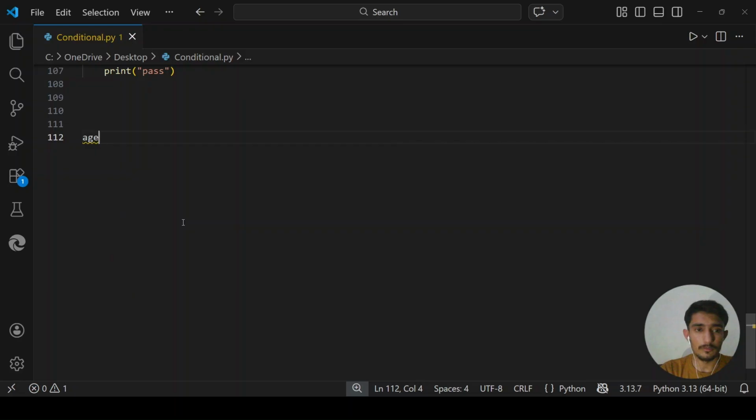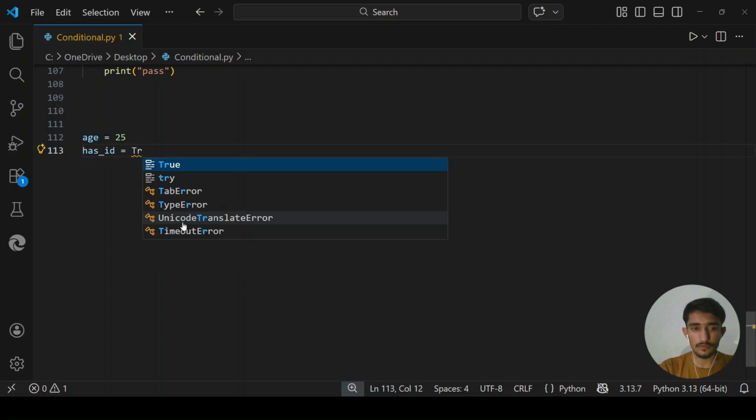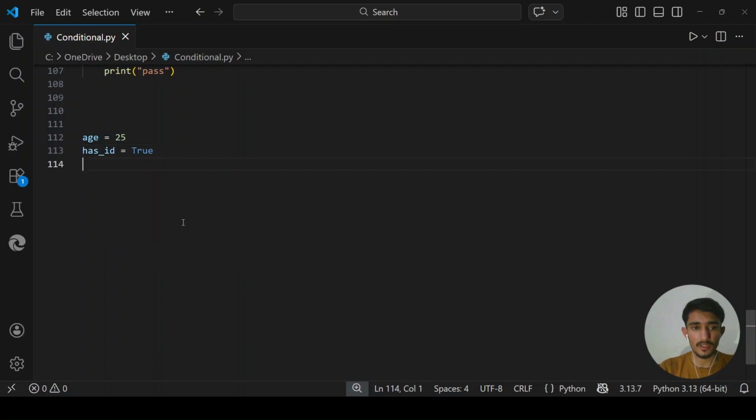So I am creating a new variable, age, and its value is 25. I'm also creating a new variable called has_id, and I choose it to be True, and I say is_member, and I say yes, he is a member.